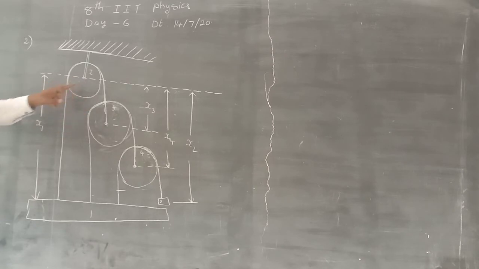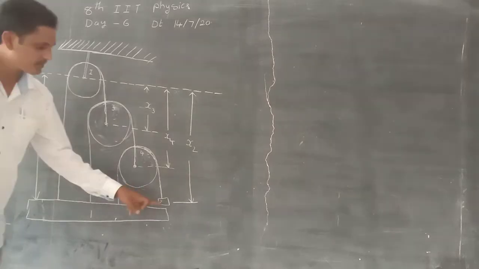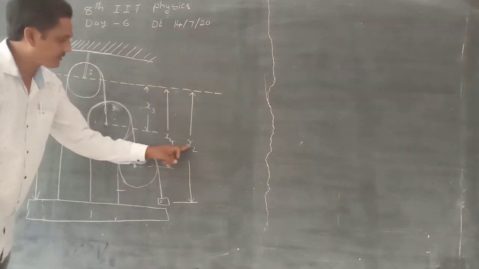Look at it carefully. The displacement of the first body from the fixed line is x1. The displacement of the second body from the fixed line is x2.